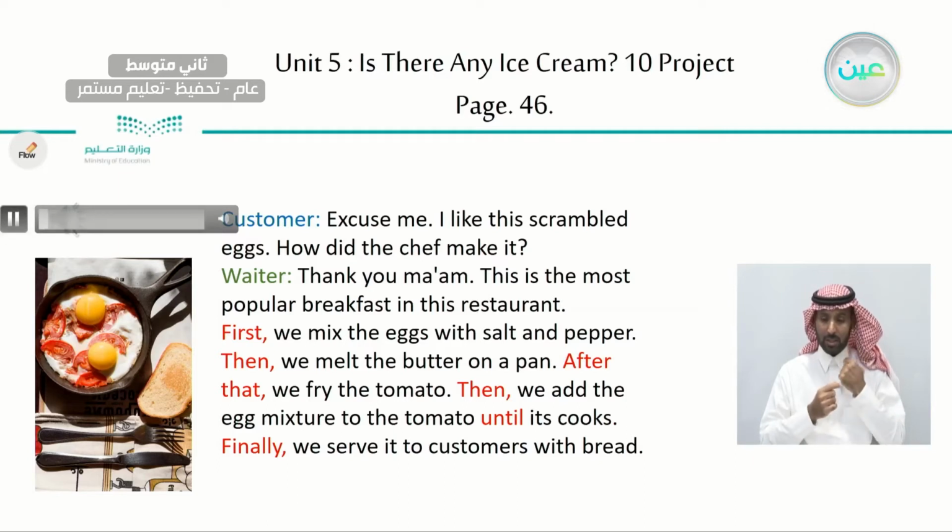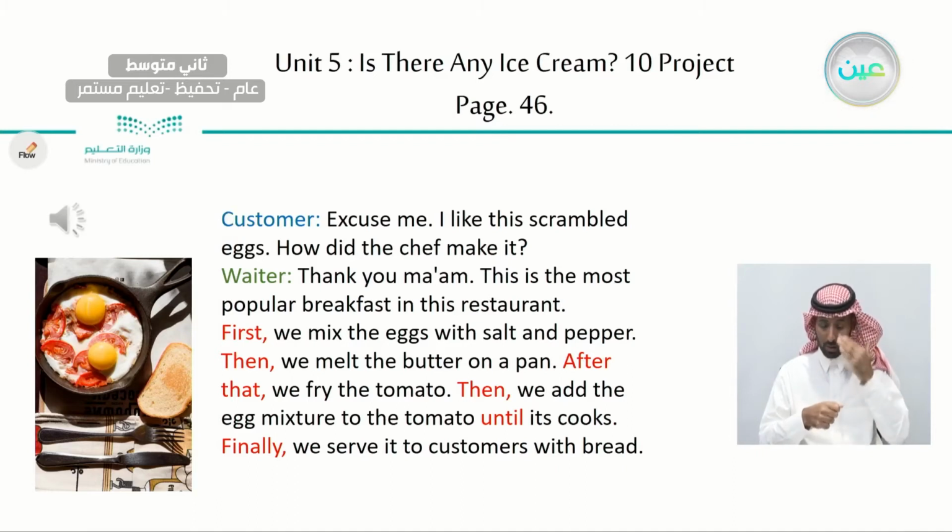Excuse me, I like the scrambled eggs. How did the chef make it? Thank you, ma'am. This is the most popular breakfast in this restaurant. First, we mix the egg with salt and pepper. Then we melt the butter on a pan. After that, we fry the tomato. Then we add the egg mixture to the tomato until it cooks. Finally, we serve it to customers with bread.